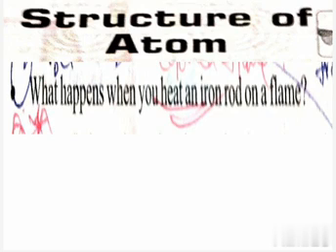So when we heat the iron rod, it releases different colored lights. If we send that light onto a prism, it shows the different colored spectrum. Here, the blue color, which has shorter wavelength and higher frequency, has more energy when compared with the red light, which has higher wavelength and lower frequency.